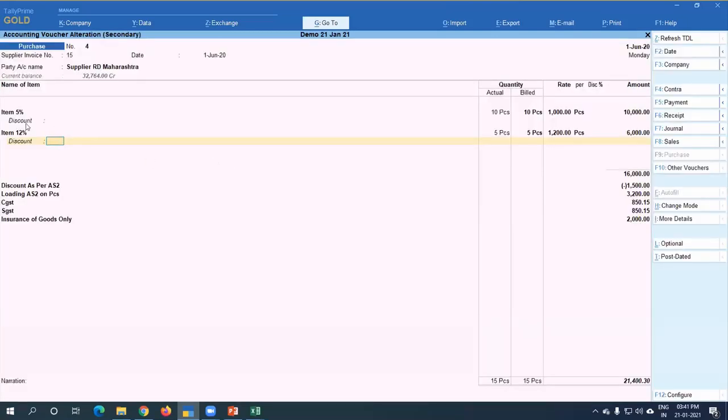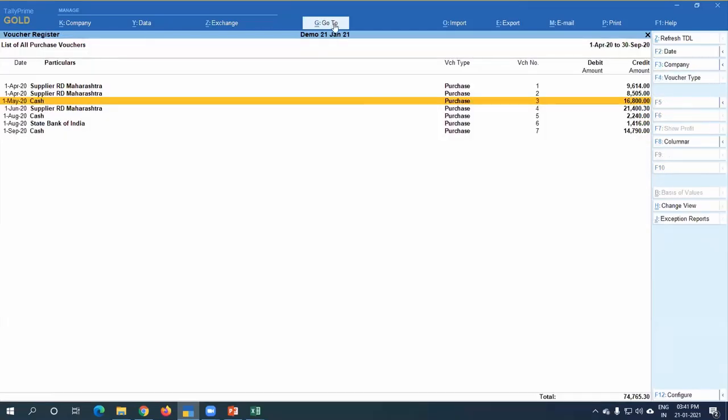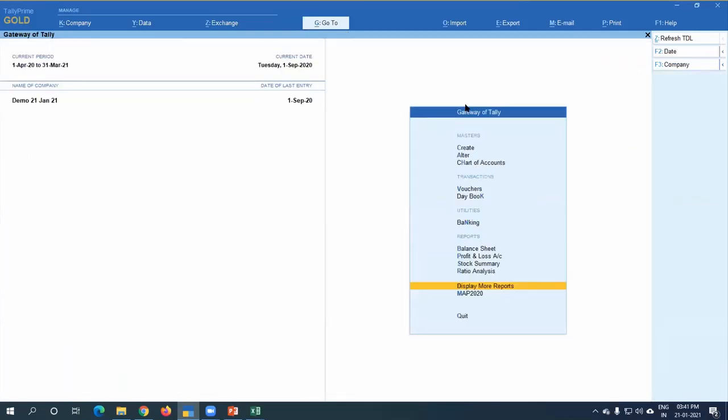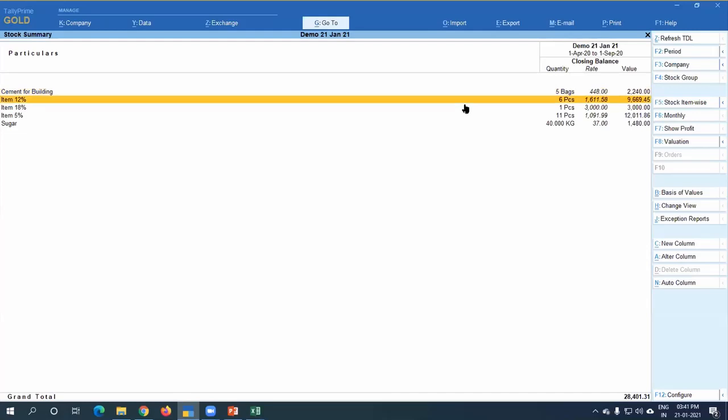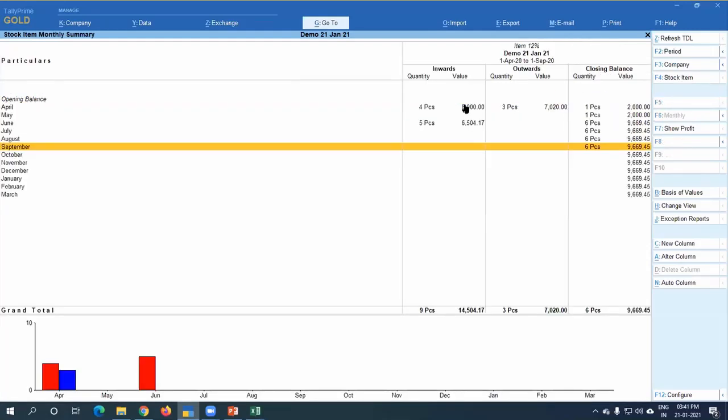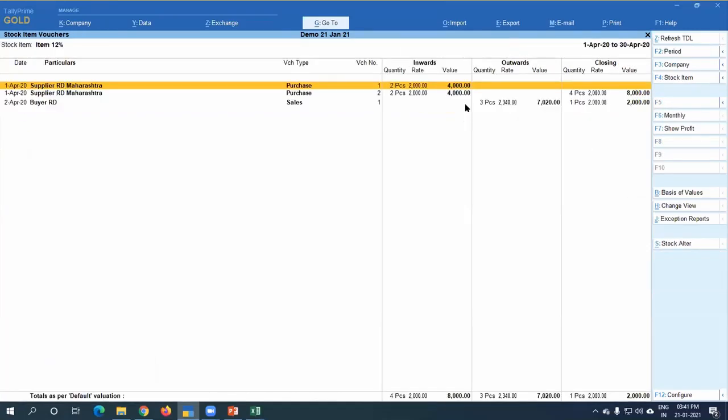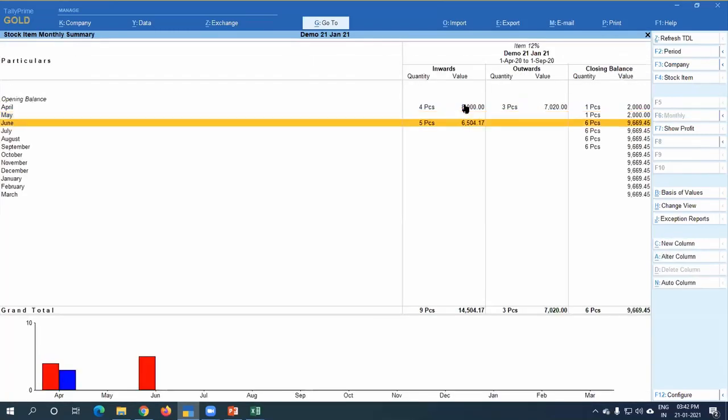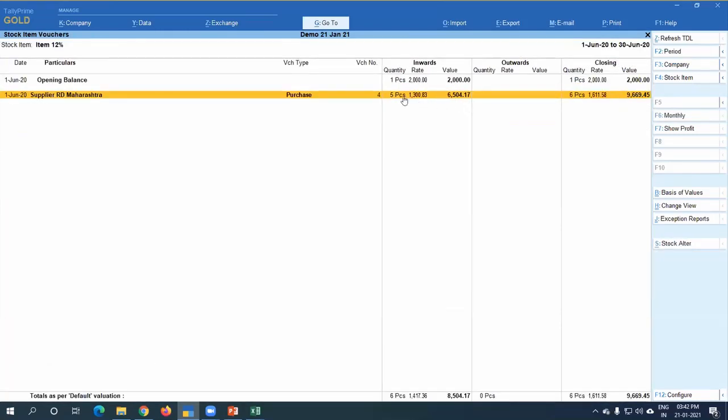If you want to see the stock value of that item, we can go to the stock summary. Even you can go from here, but I am going the traditional way, stock summary. So check here, the 12% item we have done. See here, 5 pieces we have purchased and the rate is 1300.83.